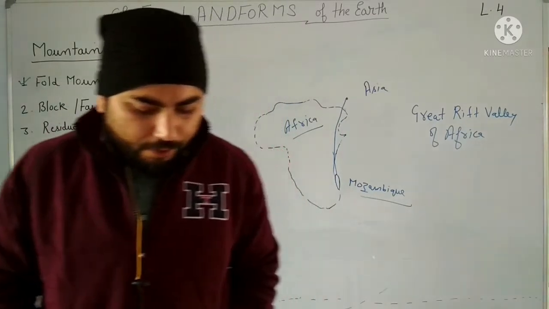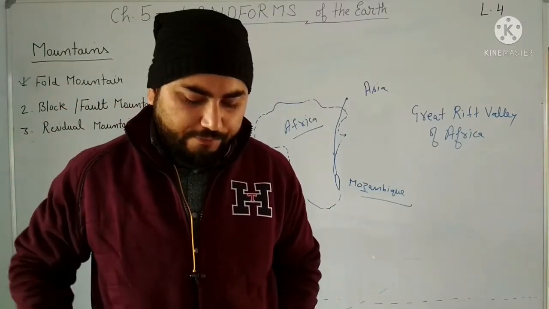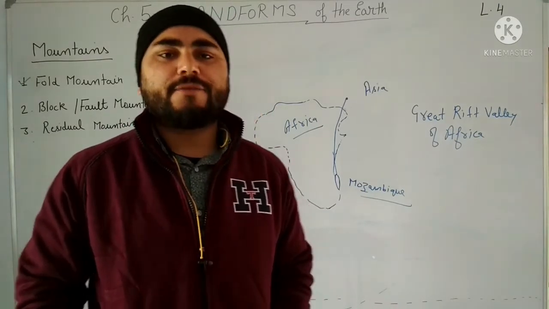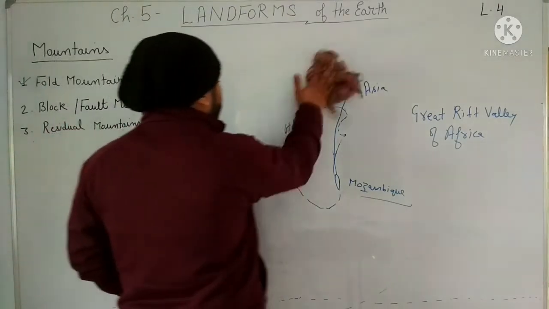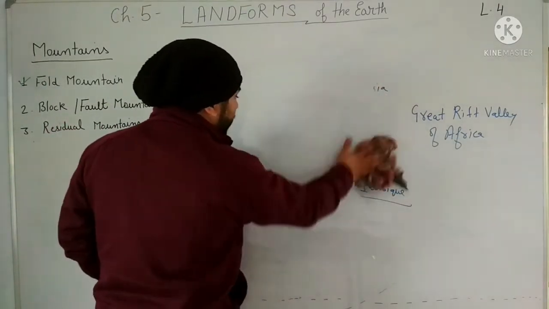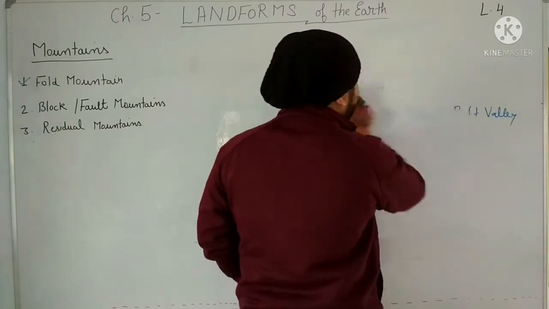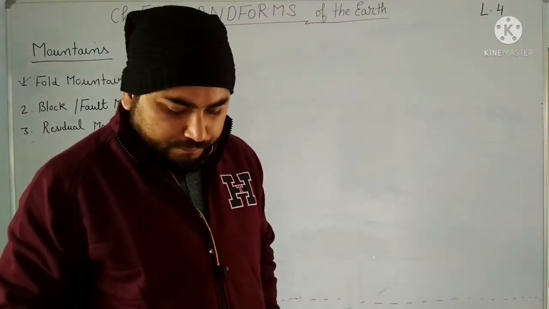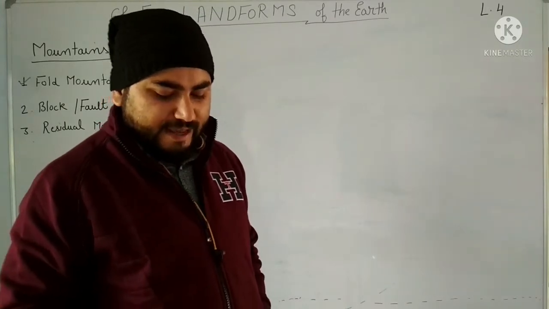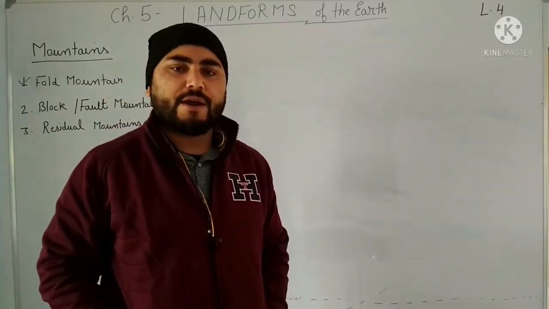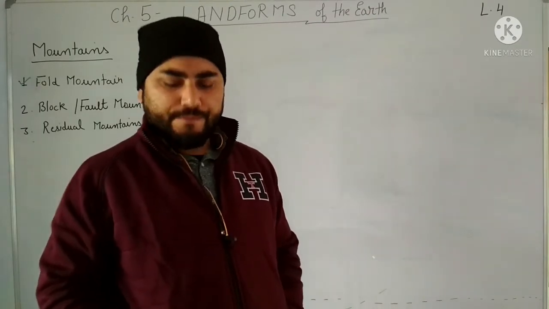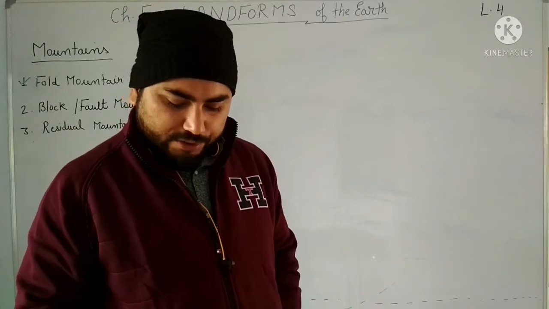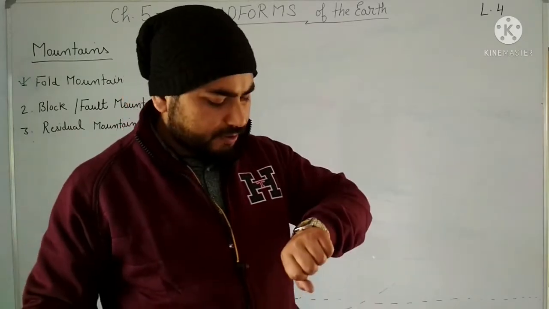Now, examples of block mountains are the Vosges mountains in France, and the Black Forest. Where is the Black Forest found? Black Forests are found in Germany. It is not written in your book, you can write it there. These are the examples of block mountains. And then the Salt Range of Pakistan and the Sierra Nevada mountains of California, USA. These are the examples of block mountains. So I have told you about block mountains.